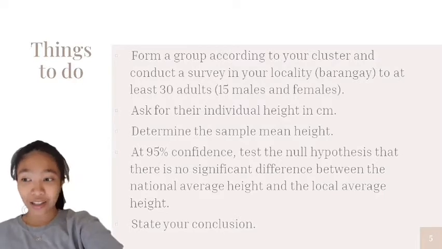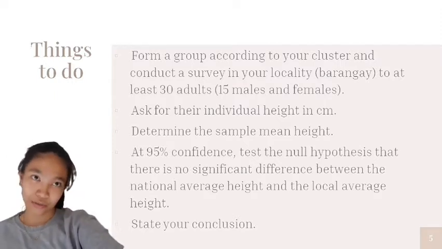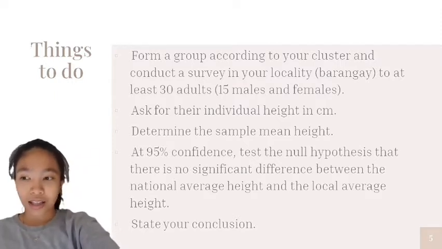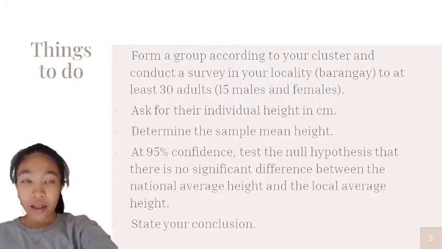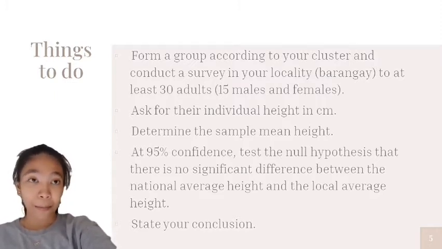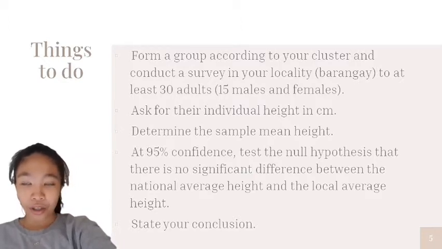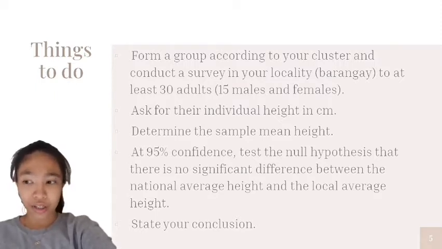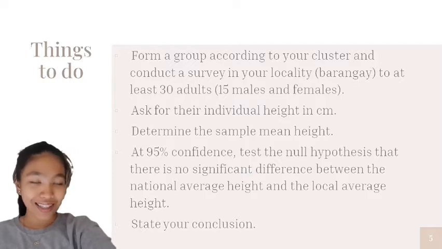So I decided to do this performance task individually. The second, ask for their individual height in centimeters. The third one, determine the sample mean height. The fourth, at 95% confidence level, test the null hypothesis that there is no significant difference between the national average height and the local average height. Then the last one is state your conclusion.